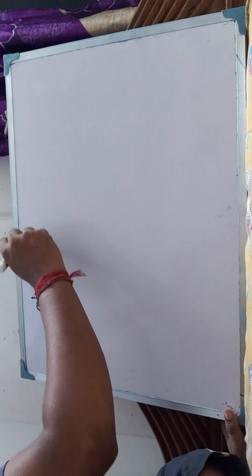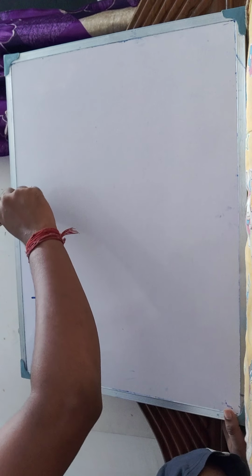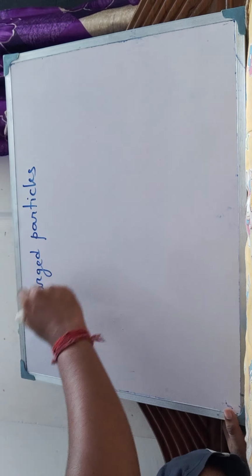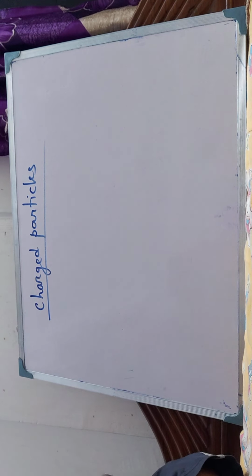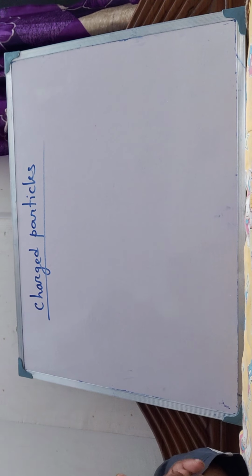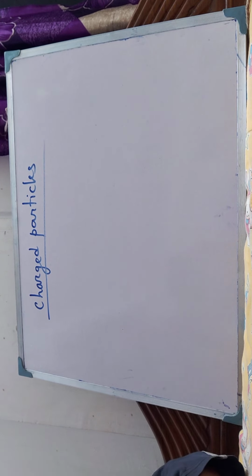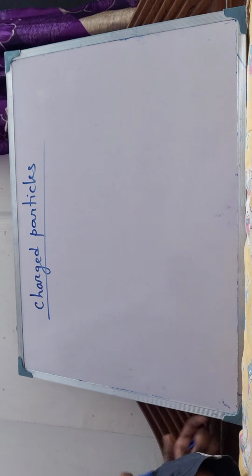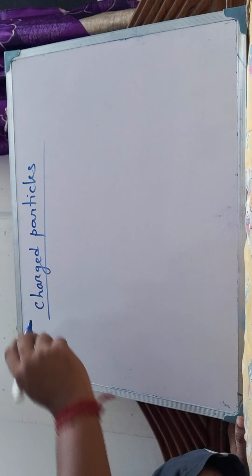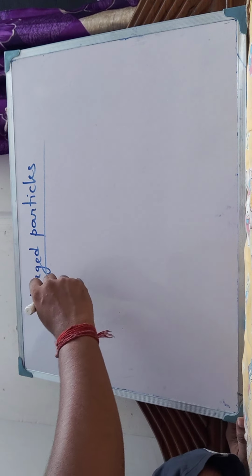Charged particles in matter. Okay, so for a very long time, scientists were unable to determine what are the charged particles that are present in an atom. But nowadays we know total three particles are there in an atom. We have learned earlier in previous classes.